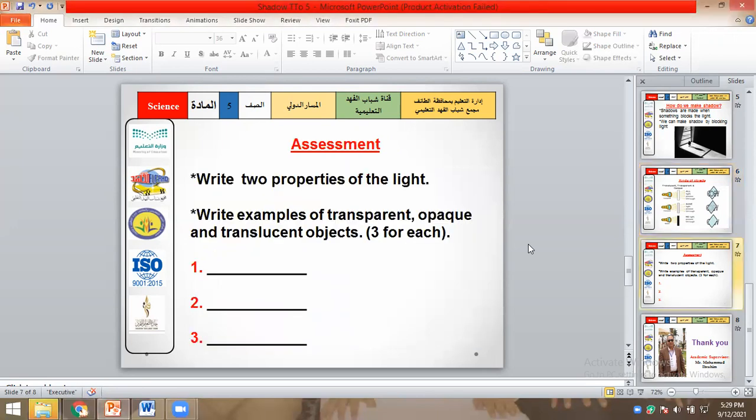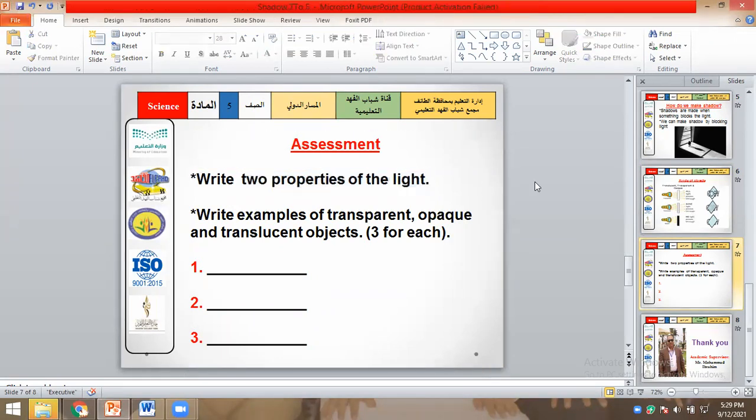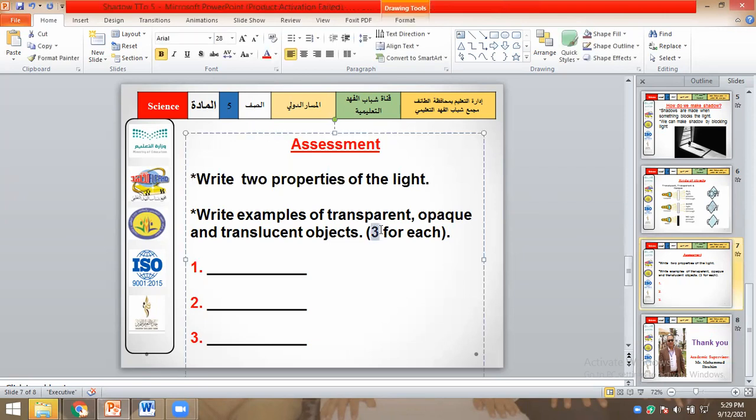Okay, teacher. Now your homework. What will you do? Write two properties of light. As I told you, two properties. Light travels in a straight line and at a very high speed. Sir, is this in the book? No, this is not in the book. Then you have to write examples of transparent, opaque and translucent objects. You will write 3 for each: 3 transparent, 3 translucent and 3 opaque objects, right? Any question about this?